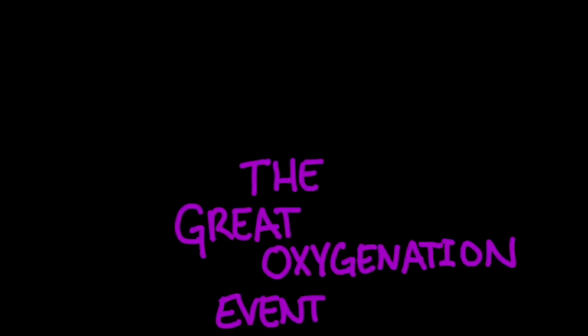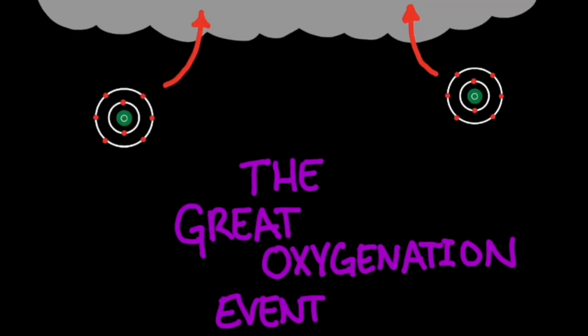At the end of the Archean, the Great Oxygenation event occurred. The Great Oxygenation event began about 2.7 billion years ago, at the end of the Archean. The atmosphere was gaining oxygen thanks to newly evolved cyanobacteria. This event was setting up a future for aerobic organisms, or organisms that rely on oxygen to live.